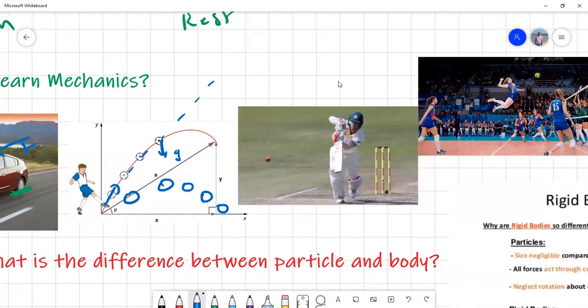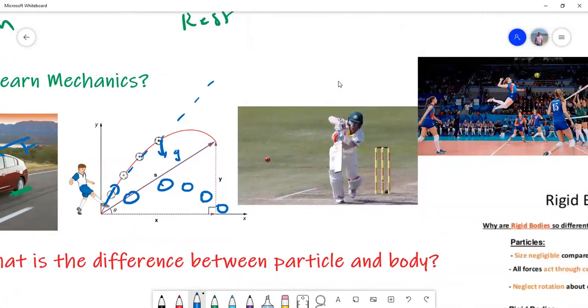Now look at the cricketer. Whenever a ball is thrown onto the bat, by applying a force, he will change the direction. So here also there is a force acting on the ball. That's the reason why the ball changes its direction. So here also we talk about force. Here also we talk about motion and all that.